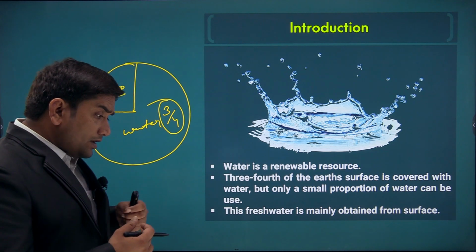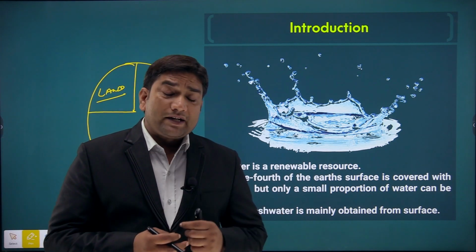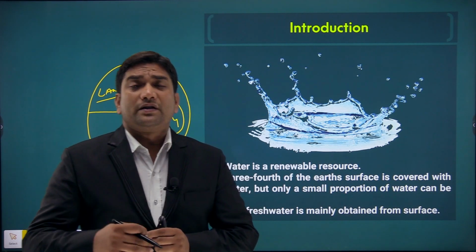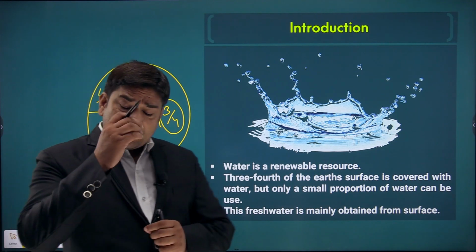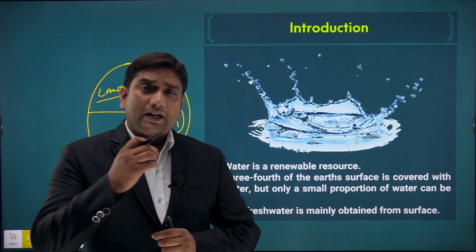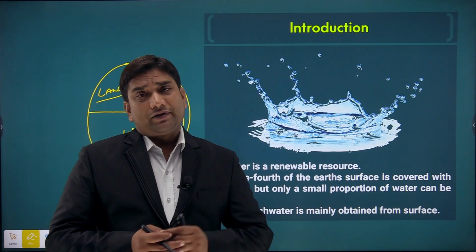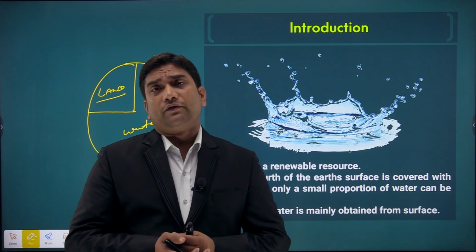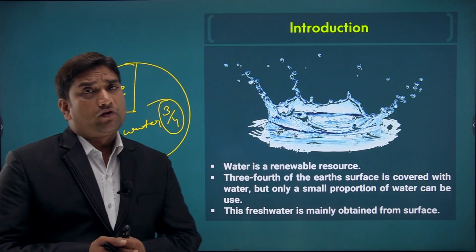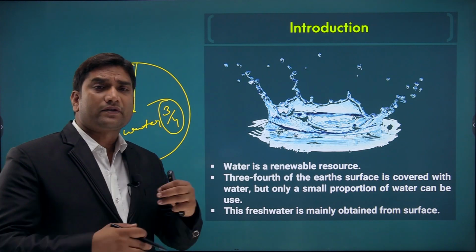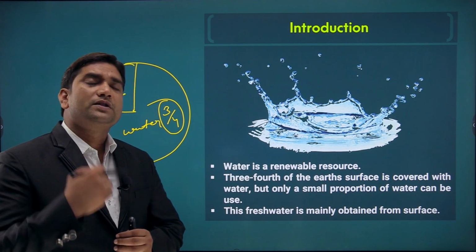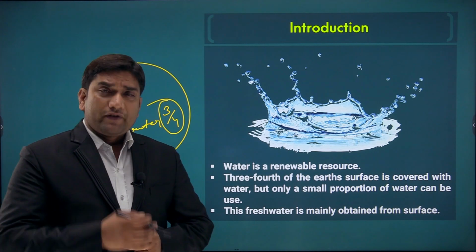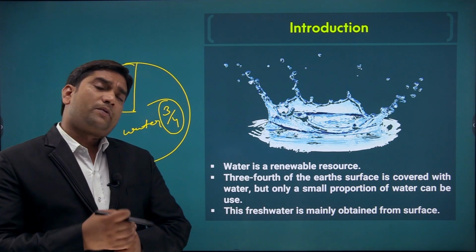Approximately 96.5%, or about 97%, of the water resources is saline water, and the rest, about 3%, is fresh water which can be used by human beings, available in the form of surface water or groundwater. Out of that, about 2%, or 2.3%, is in the form of ice and glaciers.